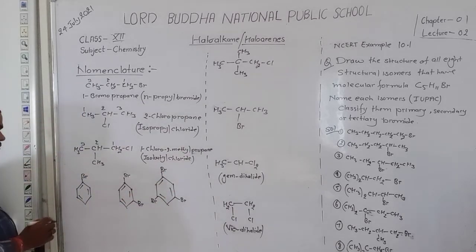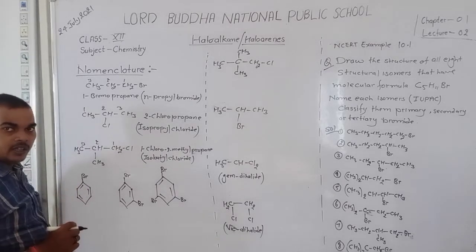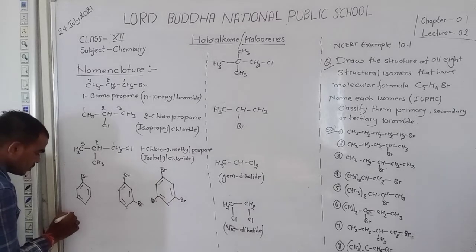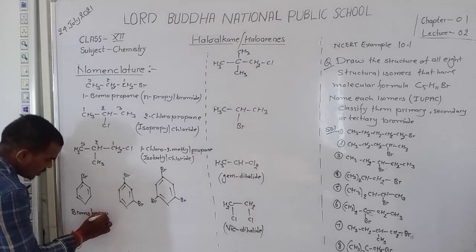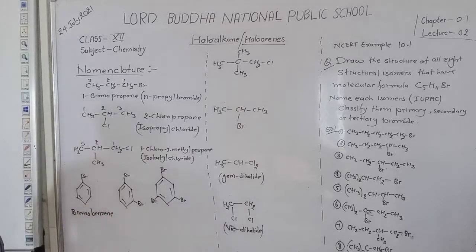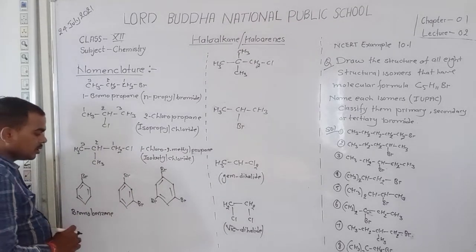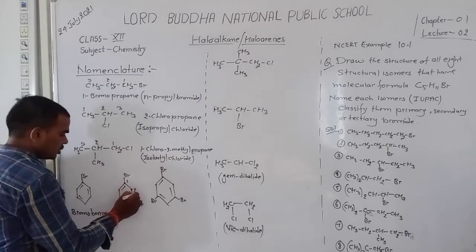Dear student, in this compound, a bromide is present directly joined with benzene. So here bromobenzene. The name of this compound is bromobenzene. But here two bromides are present. So counting starts from any one bromide: 1, 2, 3.